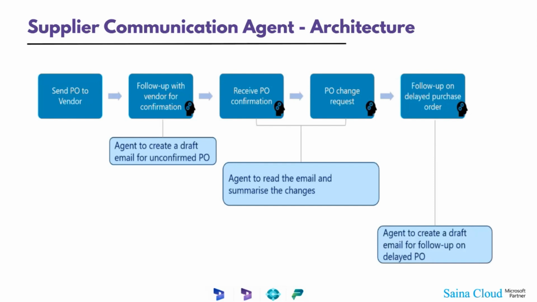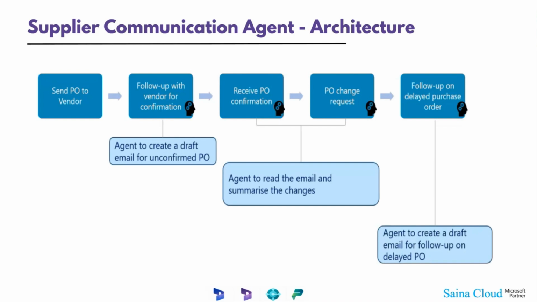Previously, this was a manual effort where the procurement team used to go to the purchase orders, collect all the unconfirmed or confirmed purchase orders, and manually chase the orders. They used to manually type a mail to a vendor saying it is not yet confirmed. Right now, we can configure the agent, and we can set the criteria and days, everything according to the business requirements. This agent is going to take that criteria, go to the purchase orders, take all the matching purchase orders, then draft the mail.